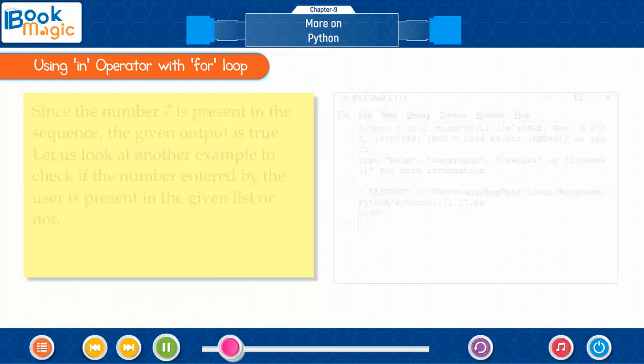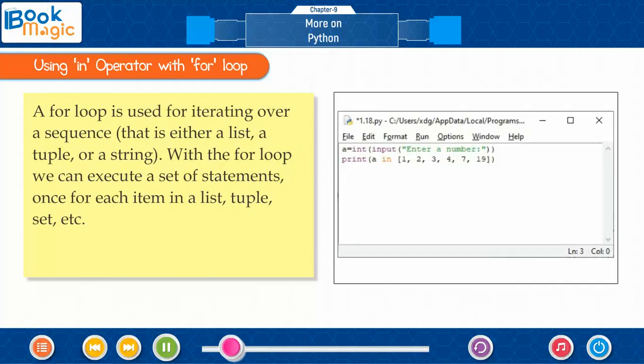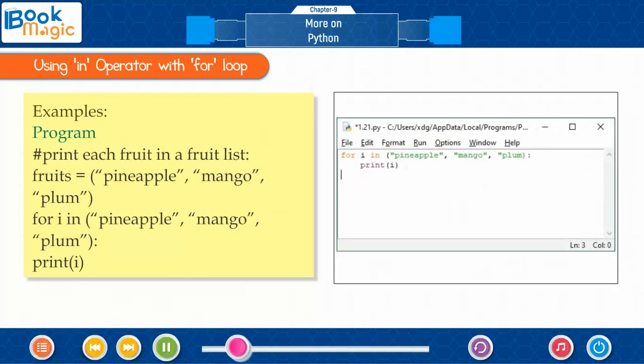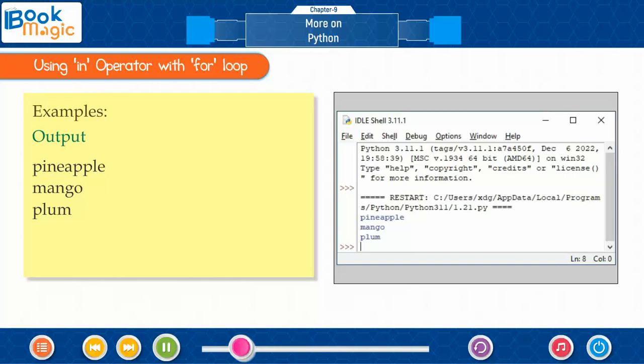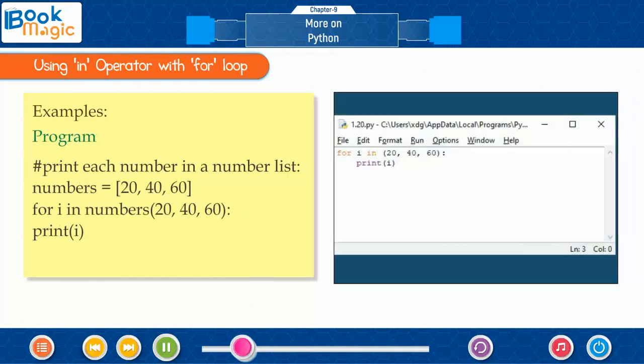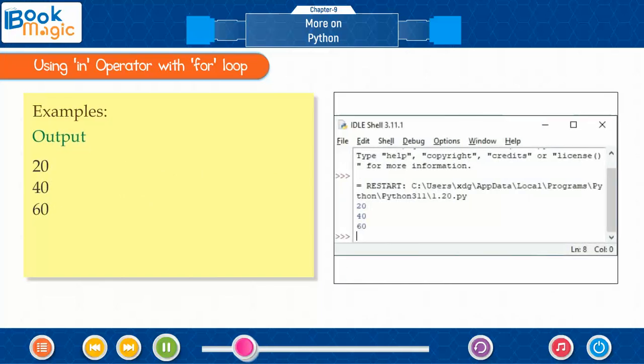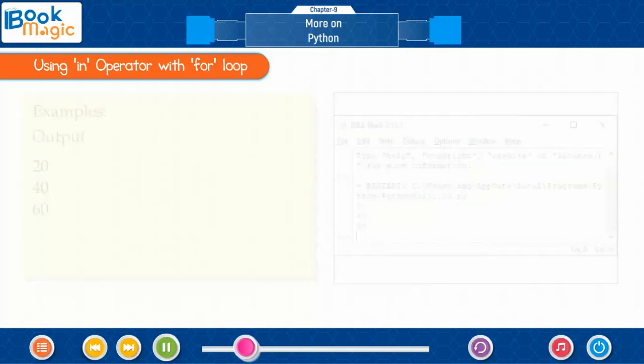Let us look at another example to check if the number entered by the user is present in the given list or not. A for loop is used for iterating over a sequence, that is either a list, a tuple, or a string. With the for loop, we can execute a set of statements once for each item in a list, tuple, set, etc. Examples: program, comment, print each fruit in a fruit list. Output: pineapple, mango, plum. Program, comment, print each number in a number list. Output: 20, 40, 60.